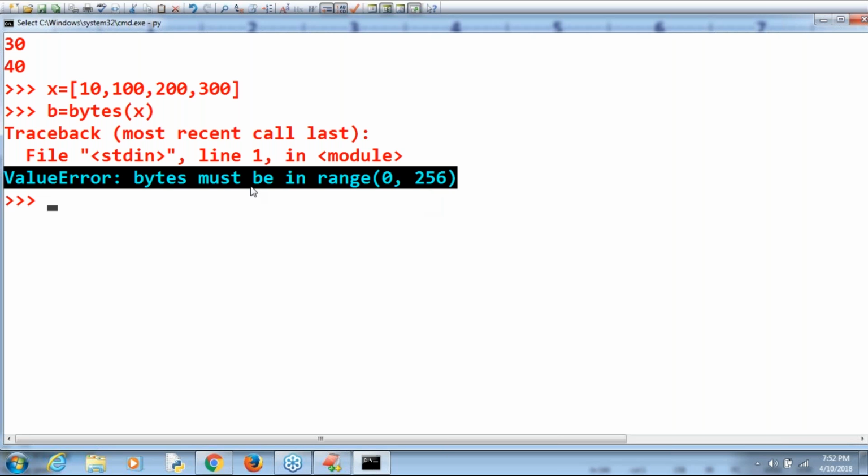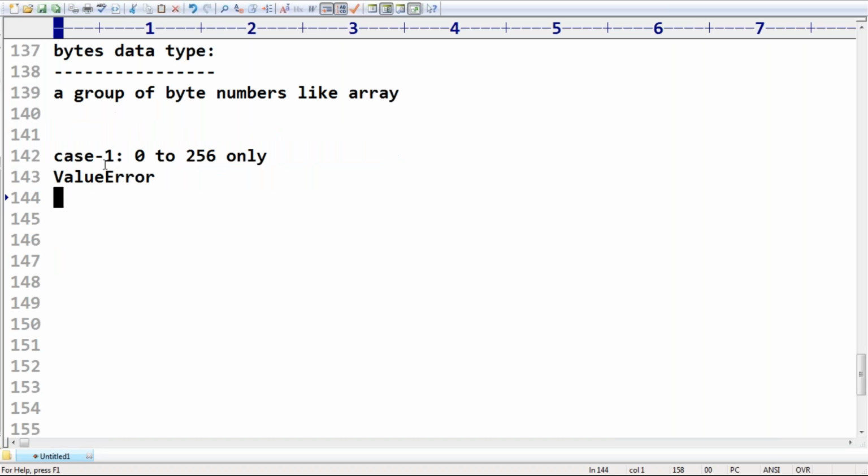The reason is that internally bytes is a class. At the class level it is restricted. The range is 0 to 256. Okay, next, case 2.